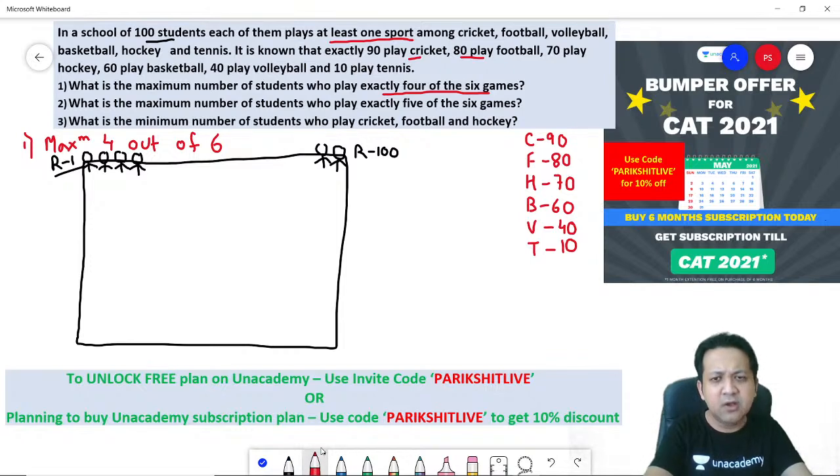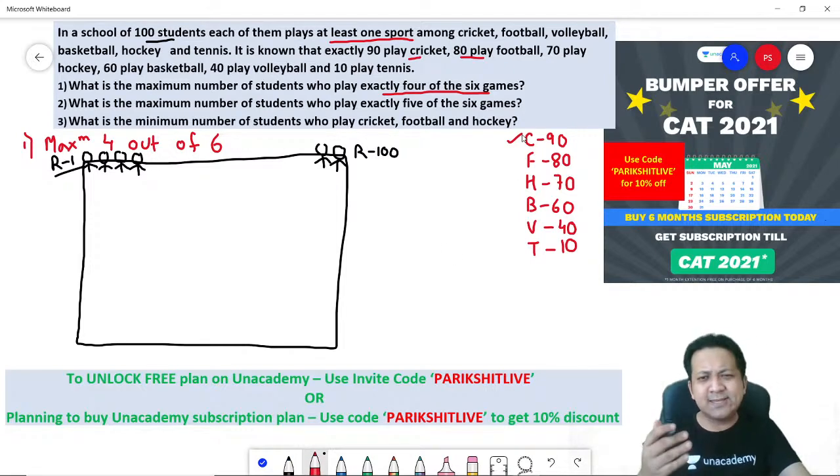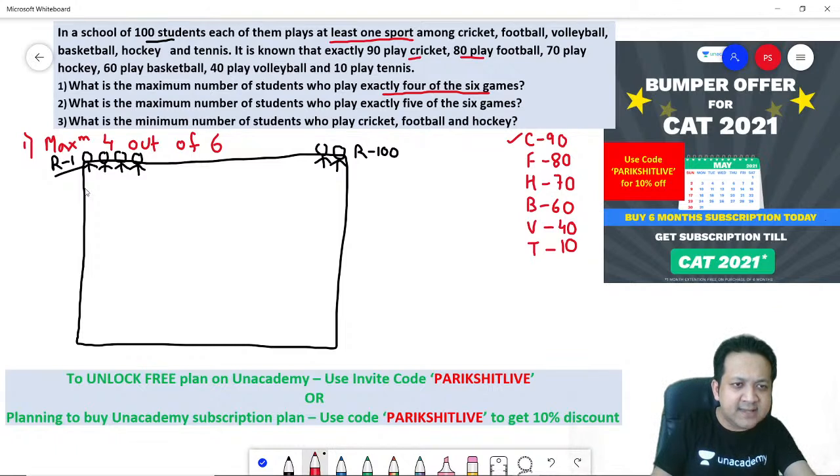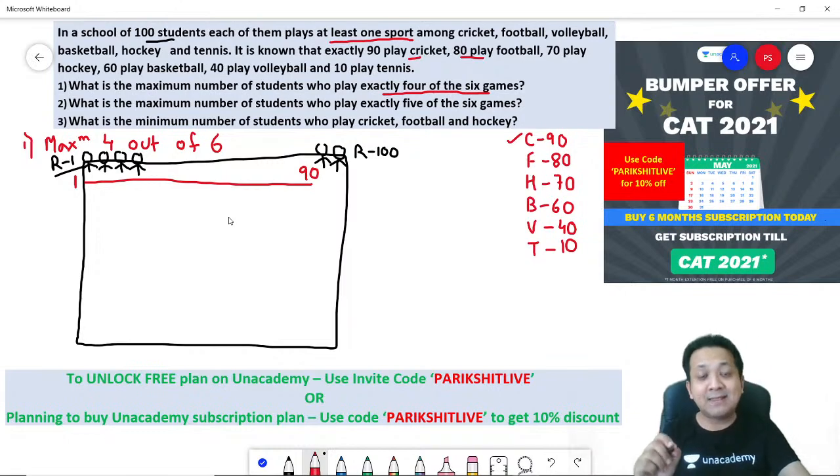Let's start. First game, cricket. How many students need to play cricket? 90 students. So any 90 students can play cricket. Let's say I'm asking roll number 1 to roll number 90 to play cricket. I'm just drawing a line. 90 students, roll number 1 to roll number 90, are playing the first game, which is cricket.